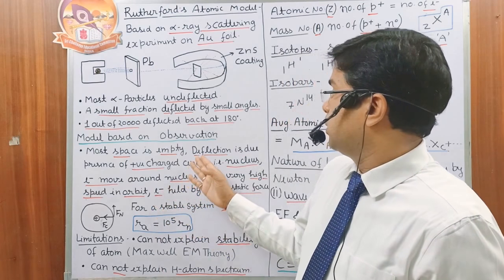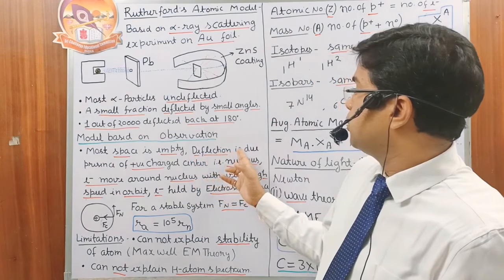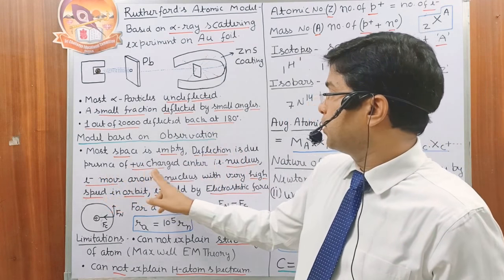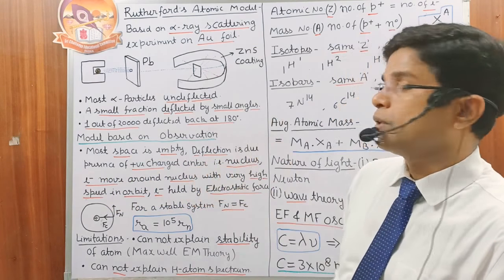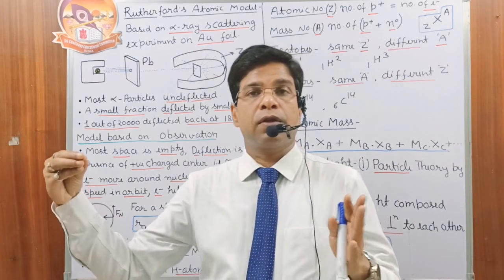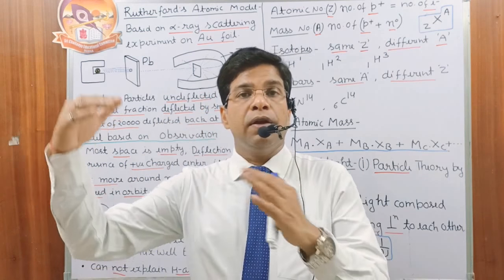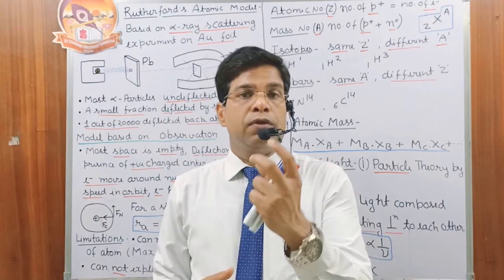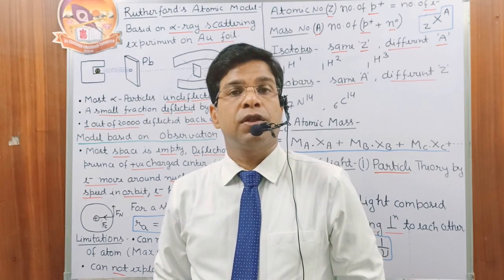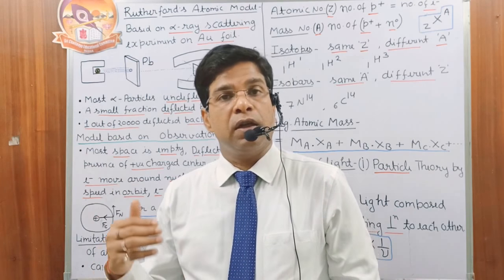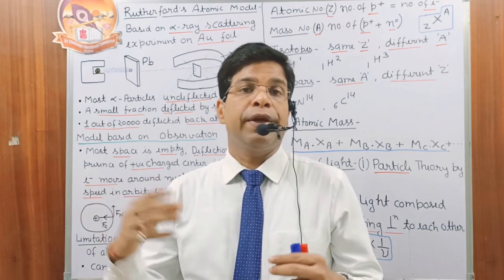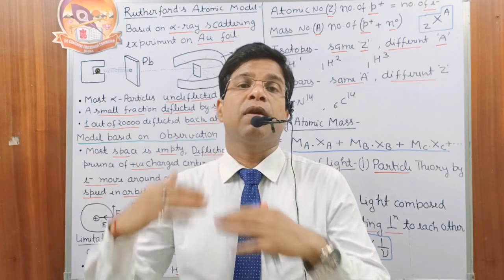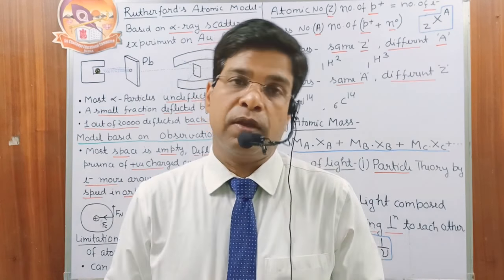So deflection is due to the presence of a positively charged center, that is the nucleus, for the particles that cross the gold foil near the nucleus. The nucleus is positively charged, and alpha particles are helium nuclei, so they also carry positive charge, and between positive charges we always have repulsion.